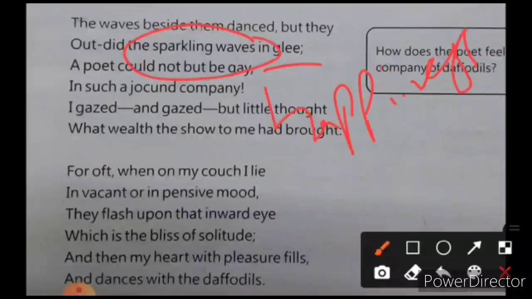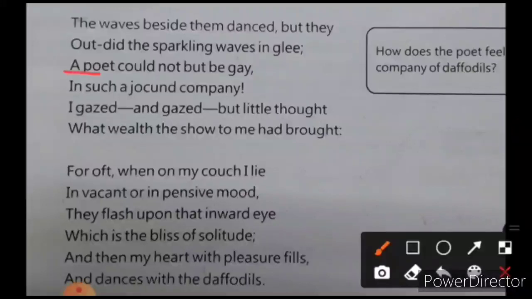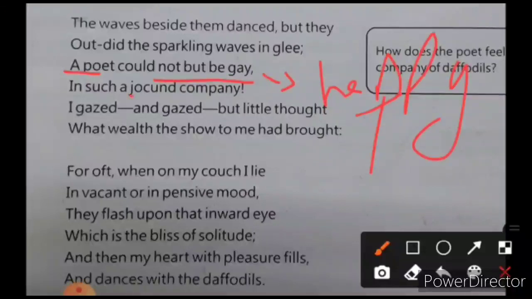ठीक है, a poet could not but be gay in such a jocund company. Now he is saying कि a poet, any poet, a poet का मतलब यहाँ पे कि it can be any poet, कोई भी poet आ जाए. If he looks over here, he could not but be gay. Gay means happy, यानी वो खुश रहने के अलावा और कुछ नहीं कर सकता. In such a jocund company. Jocund means over here happy, joyful. इतनी jocund, happy company, इस कंपनी के अंदर वो खुश रहने के अलावा और कुछ नहीं हो सकता. अगर he is in a sad mood, अगर वो इस नज़ारे को देखा, automatically he is a poet, and poets are quite sensitive, he will become happy.